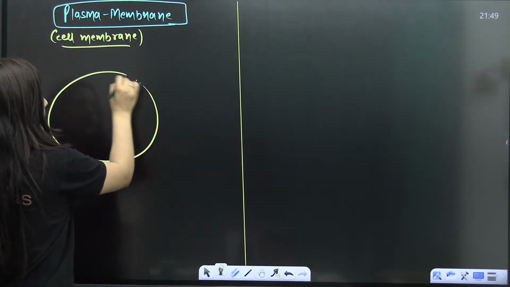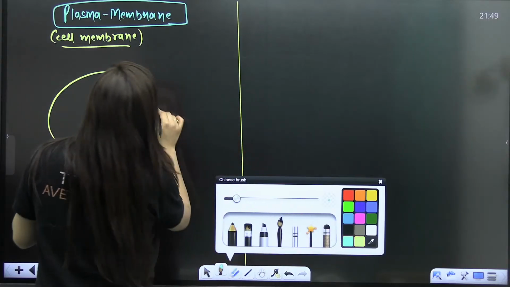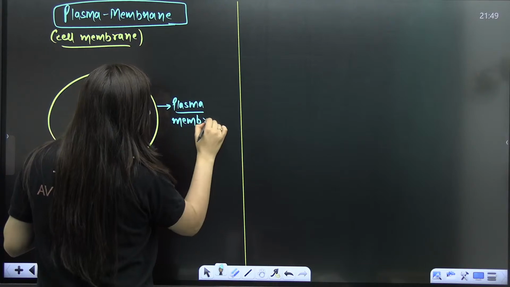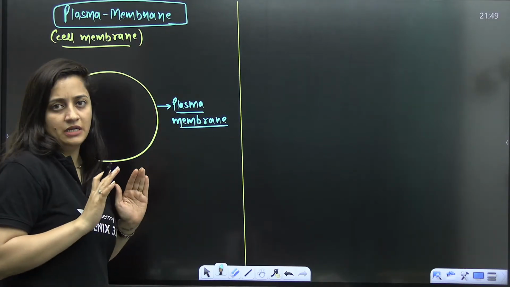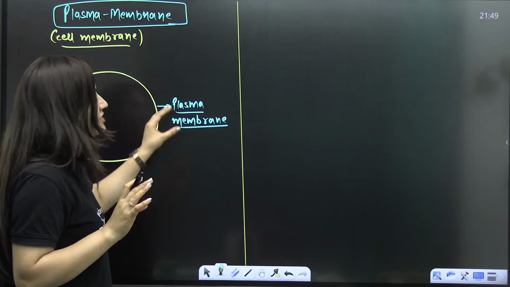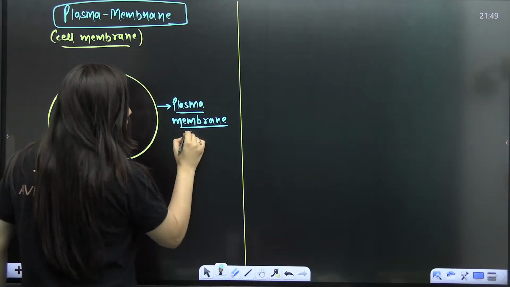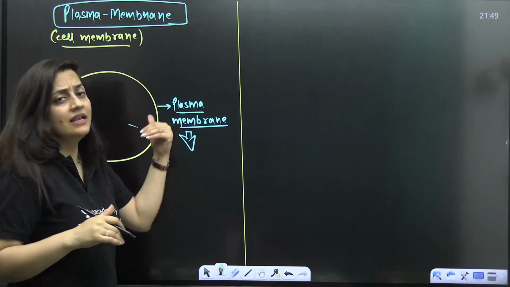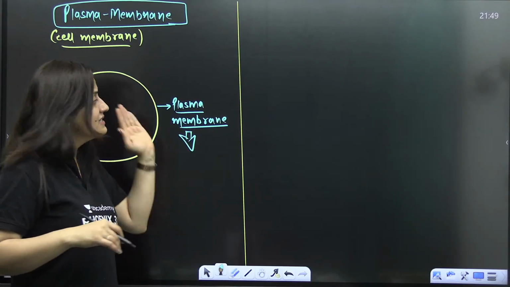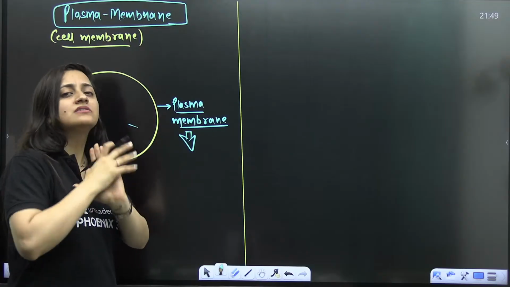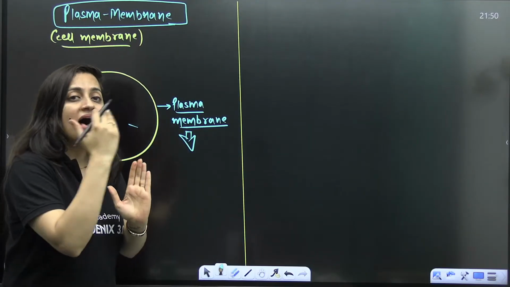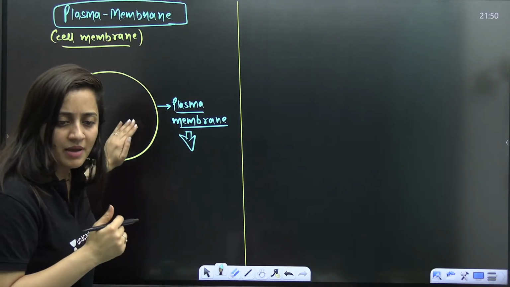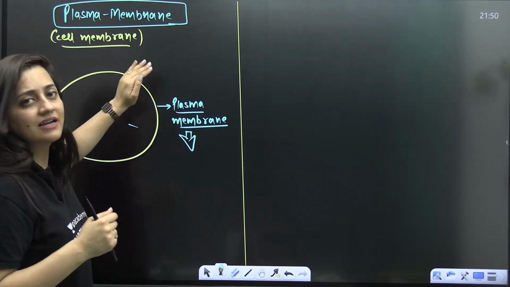Whether you talk about the prokaryotic cell or the eukaryotic cell, the plasma membrane will be there in both cases, and the composition is quite similar. There are differences, but it's quite similar. The plasma membrane is helping the cell to interact with the surroundings, to set the boundaries with the surroundings, and to pass material in and out. These are the things that we have to discuss regarding the plasma membrane.